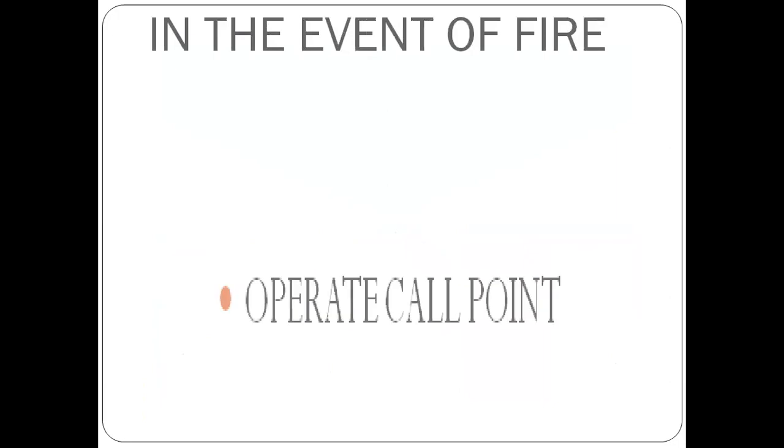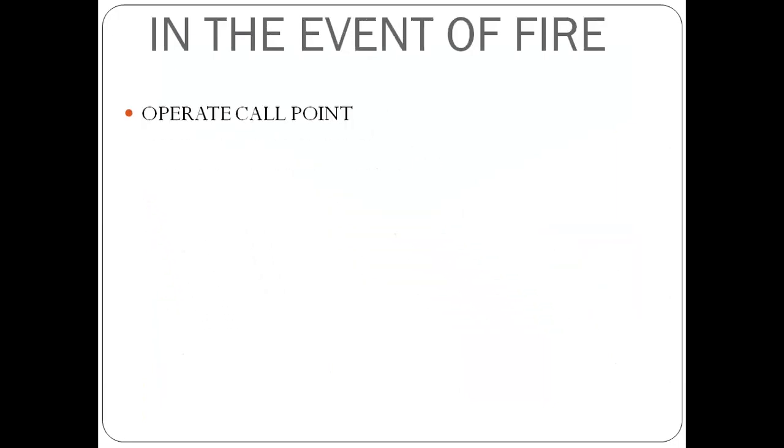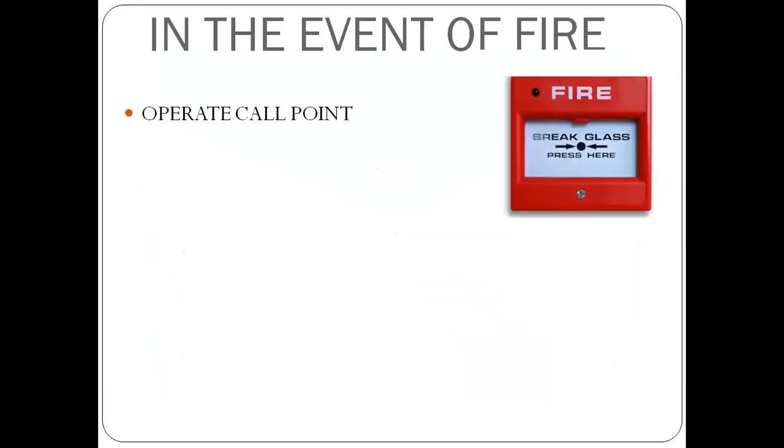Suppose if you are in a public place in the event of fire, you should operate the call point. Call point is nothing but you will see such symbols, such boxes. It will be covered with glass, usually in shopping malls, in theaters, in public places, anywhere you go. So here what you have to do, if you find that there is a small spark of fire in a public place and you see this call point, you should immediately break the glass and press this point, so that it will give out an alarm and everyone will be alerted to move away from that place. In some public places, pressing this call point will immediately direct a call to the nearby fire station.